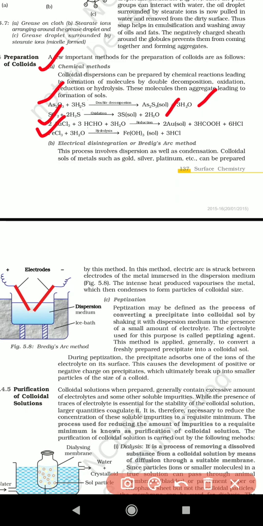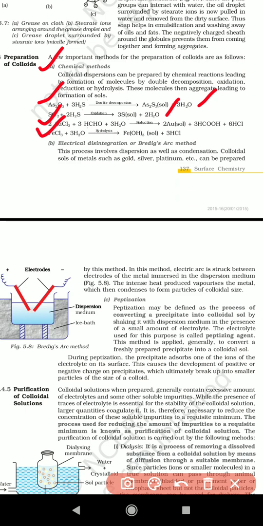Colloidal dispersions can be prepared by chemical reactions leading to the formation of molecules by double decomposition, oxidation, reduction or hydrolysis reactions. By using these methods we can easily prepare colloidal solutions.